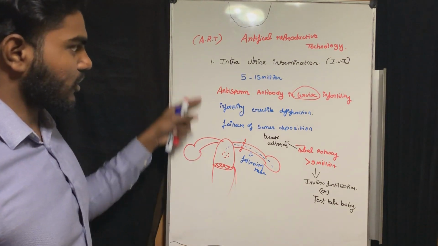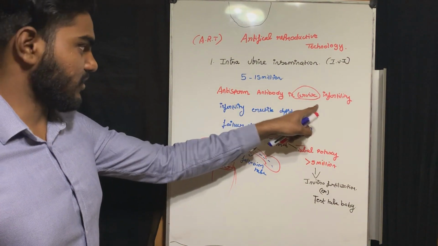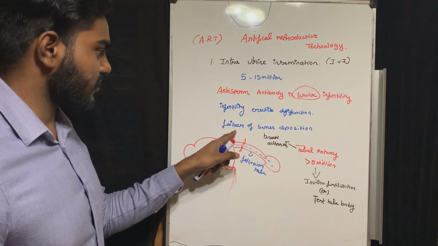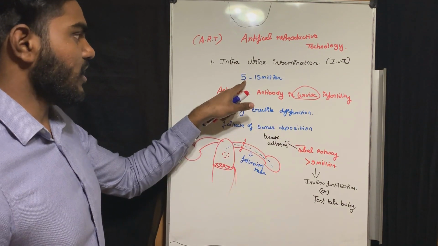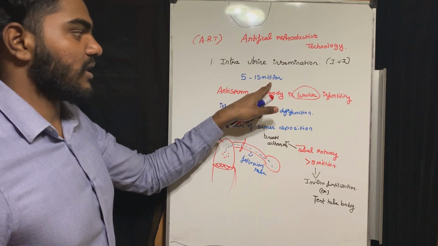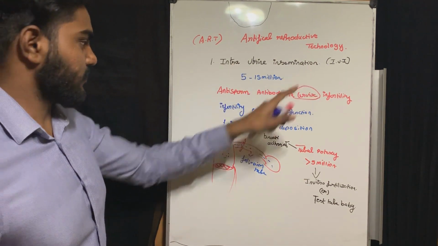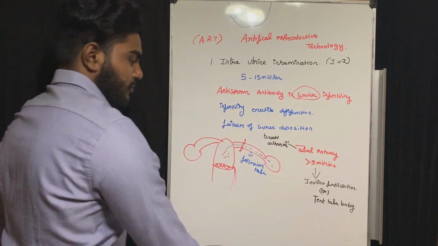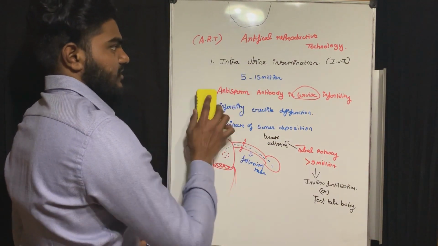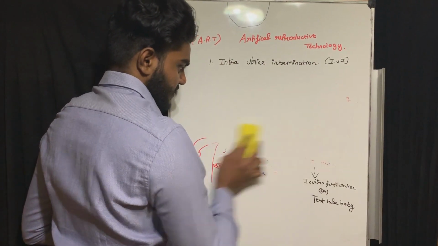So in that topic, you have to remember anti-sperm antibody in the cervix, infertility, erectile dysfunction, failure of the semen deposition, and a sperm count of 5 to 15 million. We are going to use intrauterine insemination in all these conditions. First, in artificial reproductive technology, we studied intrauterine insemination.